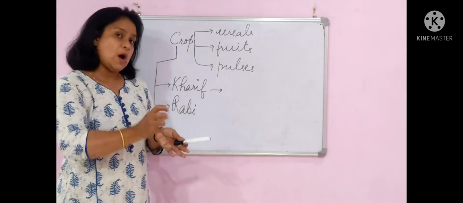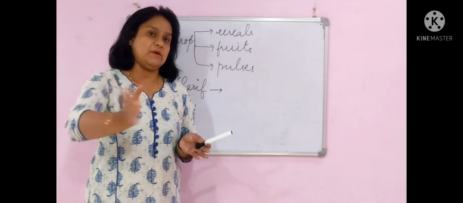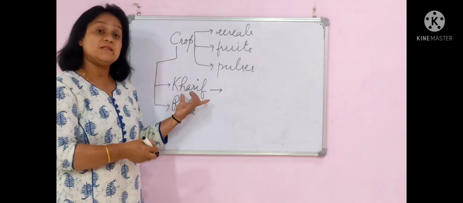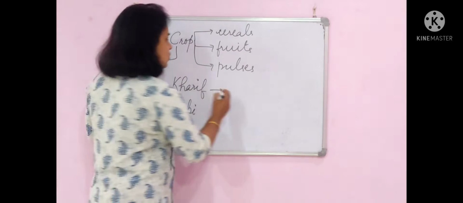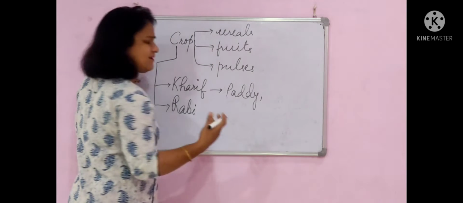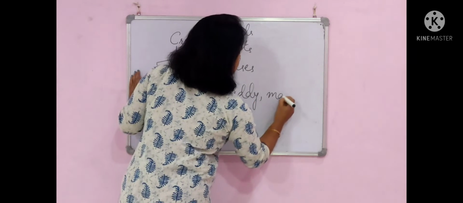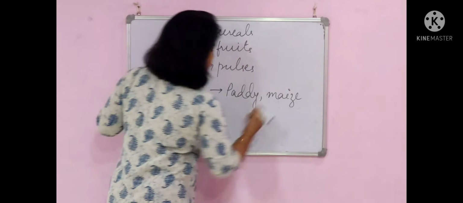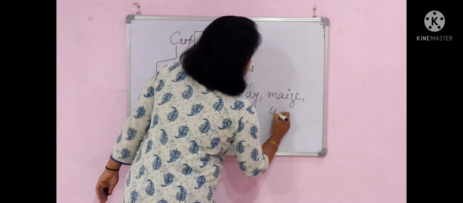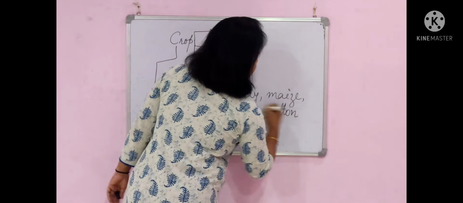So the crops which are grown between this period, the rainy season, June to September in India, are categorized as Kharif crops. The most common example of Kharif crop is paddy. Then there are some more examples. You can memorize one or two examples: paddy, maize, then cotton.